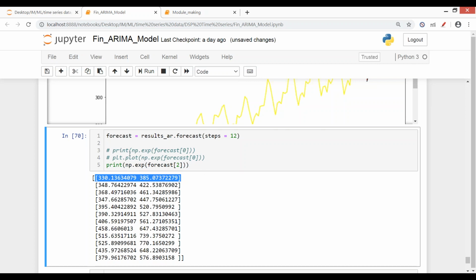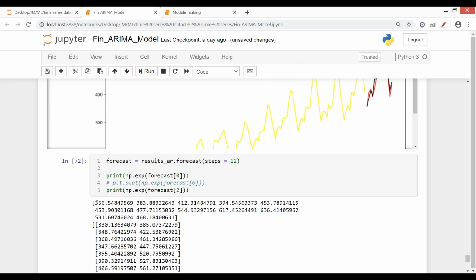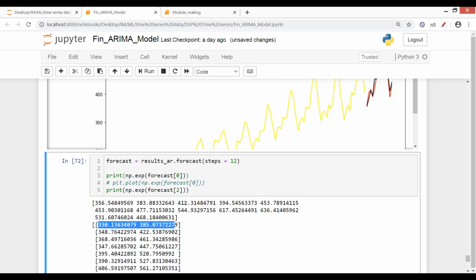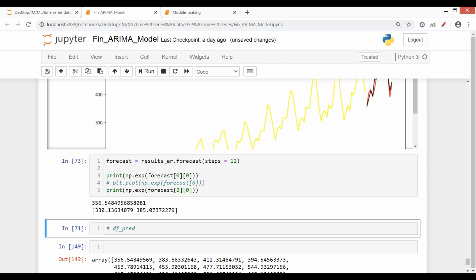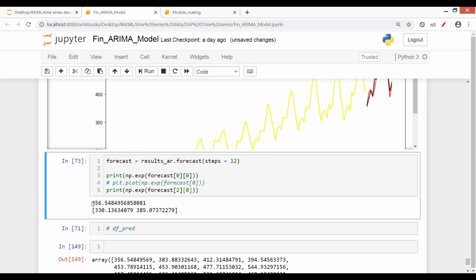So what does this mean is, now let me just print this one. So 356 के लिए क्या confidence interval है? 330 से लेके 385. It means the value can, okay, let me just give a 0 here again. I just want to refer the very first value. Now for the very first value, that is the next month, the predicted value is 356, but confidence interval क्या दिया, that the value can be from 300 to 385. So this is the confidence interval given by the algorithm.